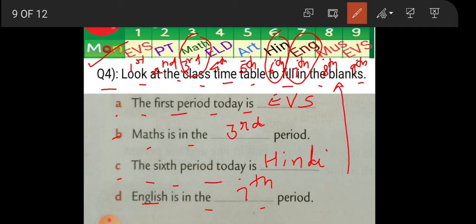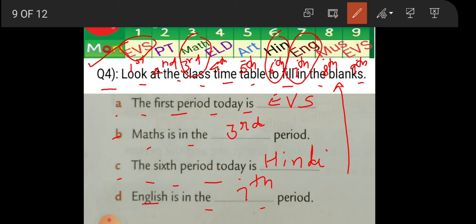Very easy. First period is EVS. Here it is. So first is EVS. Maths is in the dash period. Look where maths is written. Now we have written 3rd. That is the third place. So we have written third.